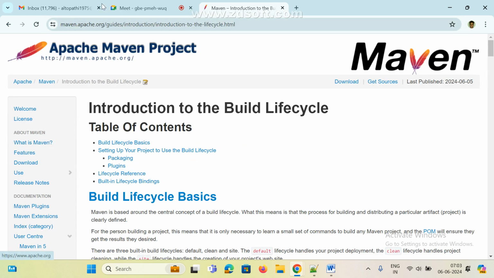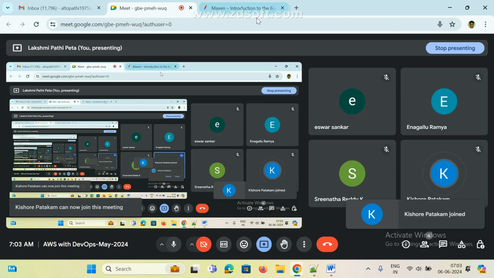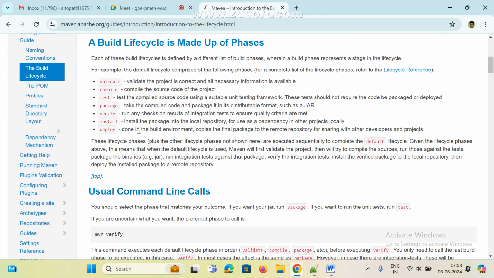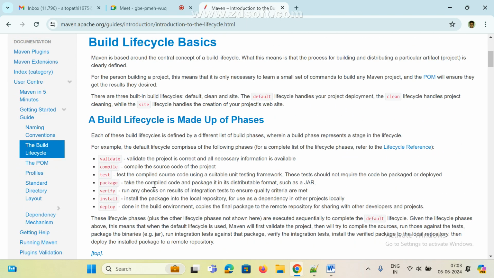This is the official website, and they mostly ask about the build life cycle Maven phases: validate, compile, test, package, verify, install, deploy. This is the default Maven lifecycle. 99% of the time we work with these commands only.